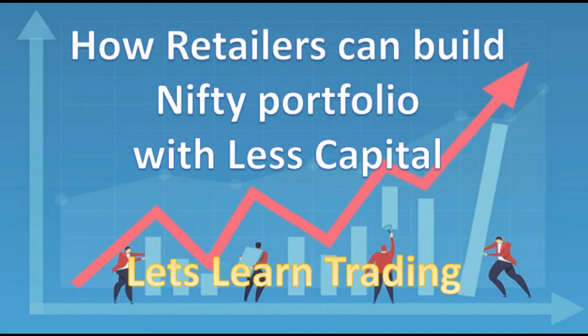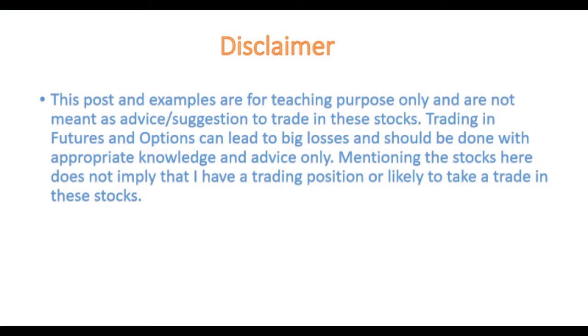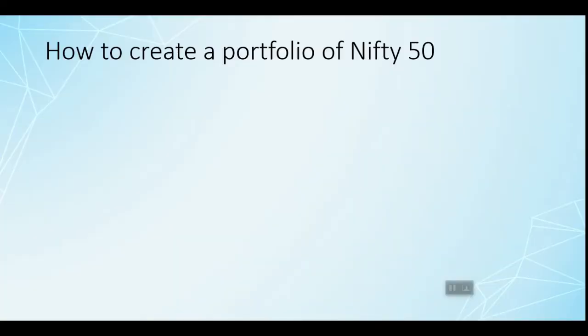A few stocks will have a price of around 100, a few will have a price of even 600, 700, and some stocks will have more than 1000 rupees, right? Also, the weightage in the Nifty 50 differs, with a few stocks having more weightage. For example, HDFC might have a higher weightage in the Nifty 50, and stocks like Tata Steel or GAIL will have lesser weightage.